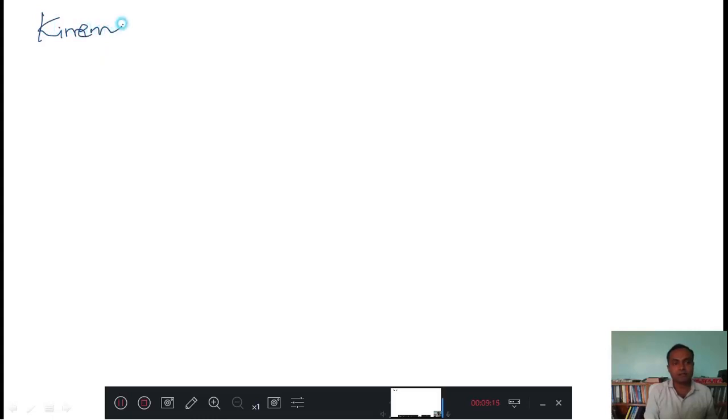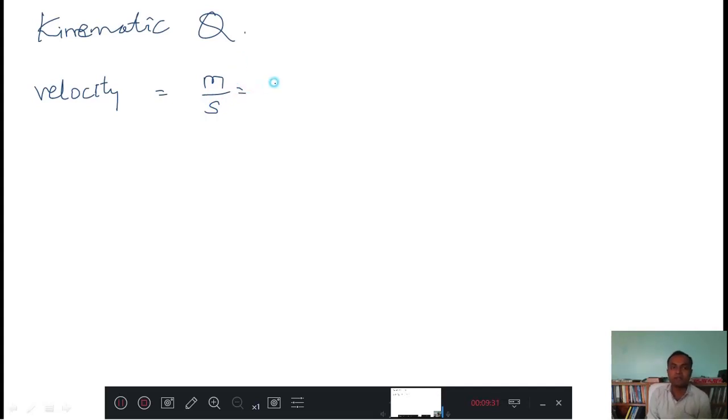The kinematic quantities are like this. The first one is velocity. You already know the velocity unit is meter per second, or you can call it distance traveled in a particular time. Therefore, distance is measured as a length, and time is t. Therefore, the dimensions can be written as L t raised to minus 1. You need to write it in a single line.